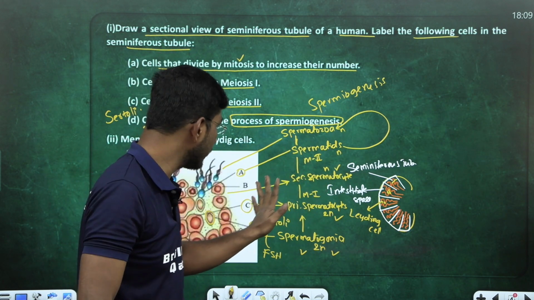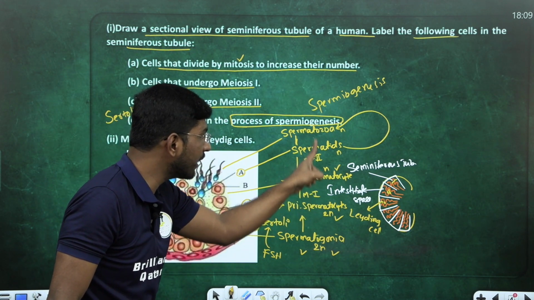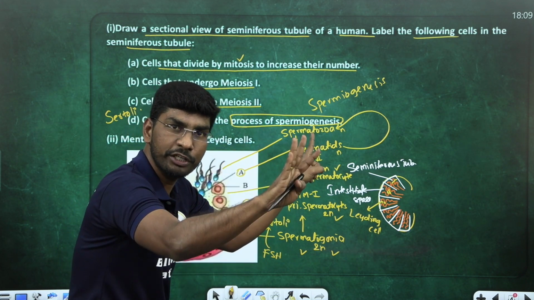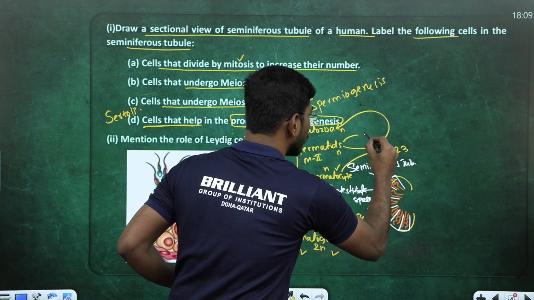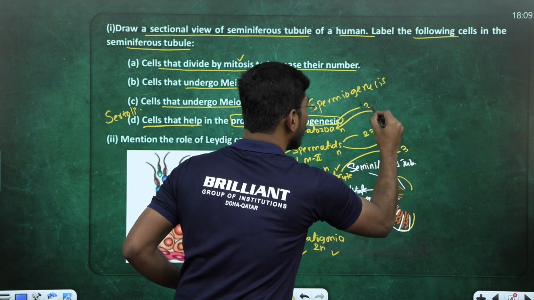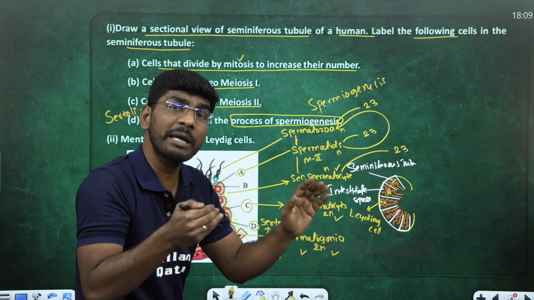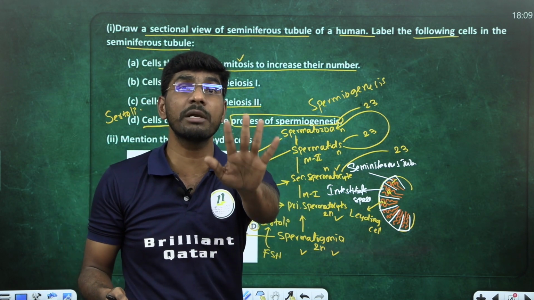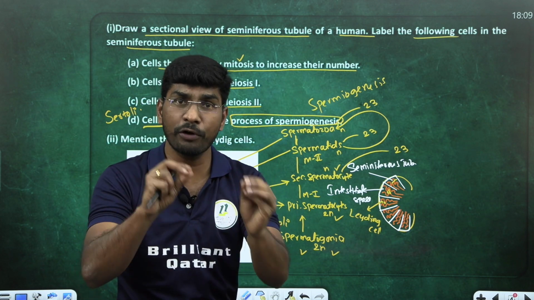Next, one more important thing is secondary spermatocyte, spermatid, spermatozoa: haploid. This one is 23 chromosomes. Here also 23 chromosomes. Here also 23 chromosomes. All these 3 are haploid, 23 chromosomes. What about primary spermatocyte and spermatogonia? Diploid, student, 46 chromosomes. Remember, I can ask questions from this area. You got my point? So 46 chromosomes.